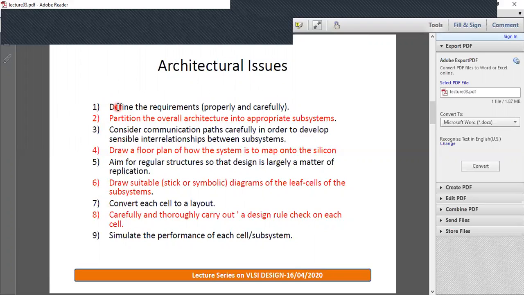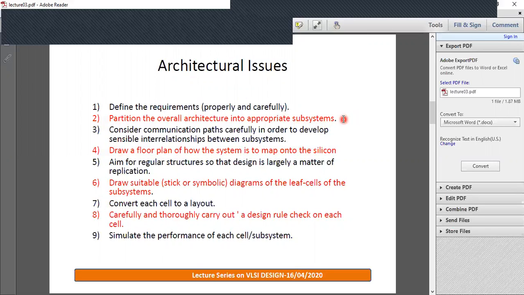Before you start the design of any system, we have to define the specifications properly. The second one is to partition the overall architecture into appropriate subsystems. We will have a huge system, a huge design or architecture, and that huge system has to be divided into subsystems.